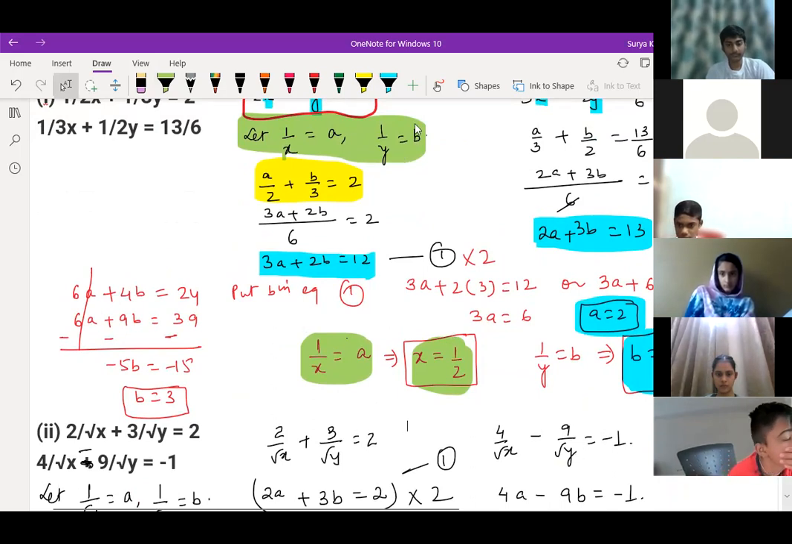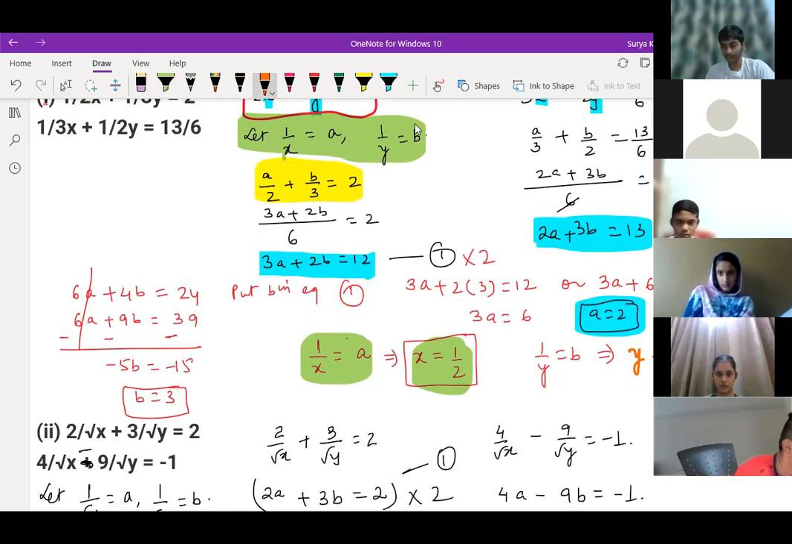Here I've written wrong actually. This is not b. This is your y. This is y, and y is equal to 1 by 3, because see here, b equal to 3 is mentioned over here, right? B we got 3. So y is equal to what? 1 by 3.